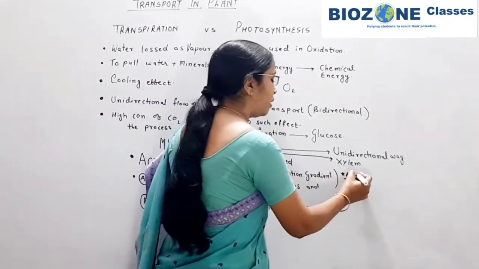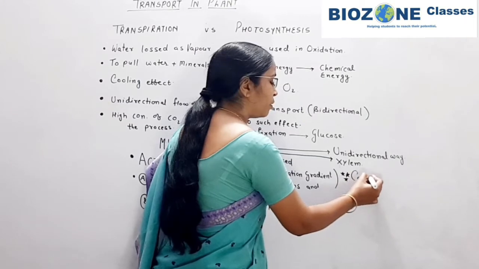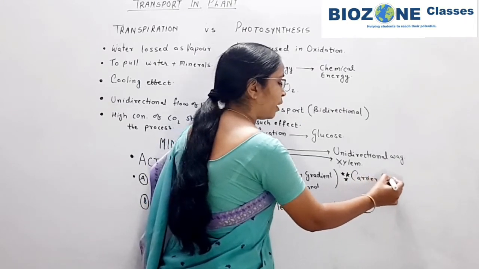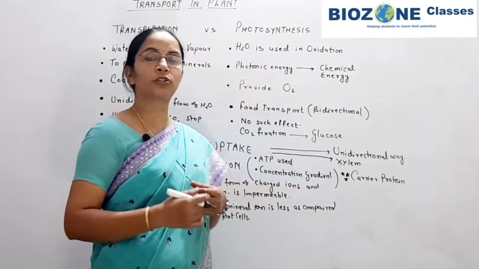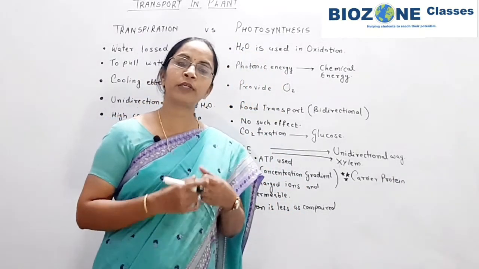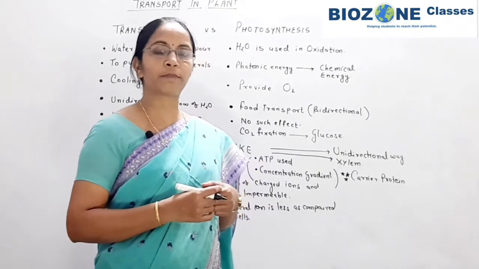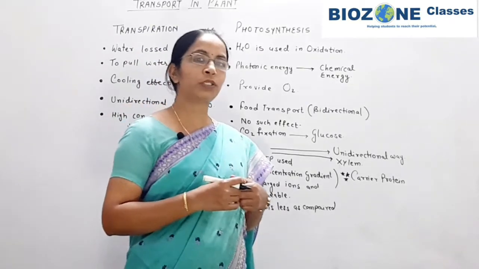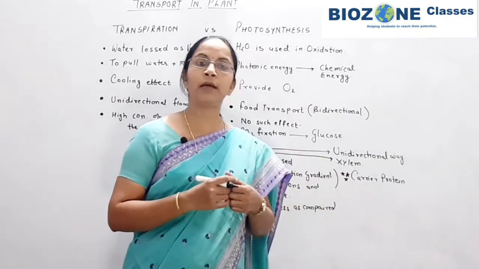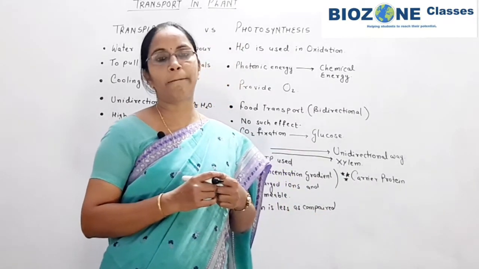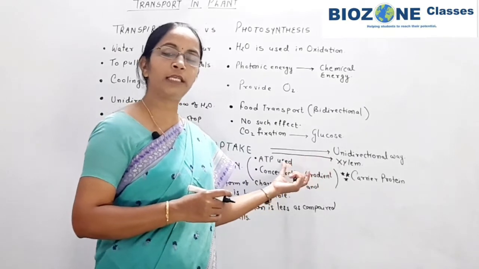For that reason, some carrier proteins are responsible. This part is more important. In cell structure we already studied the structure of the cell membrane or plasma membrane, and there we studied that some of the intrinsic proteins form channel gates or a path for transport of these ions.